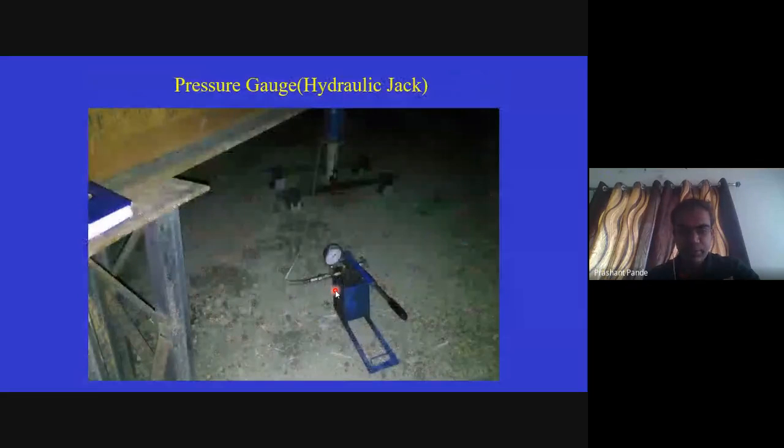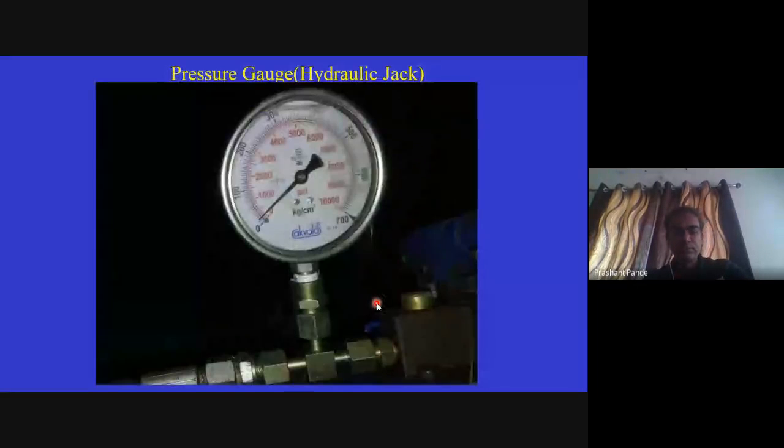See here, this is the arrangement for dial gauge and jack. From here, pressure increment will be given from this jack. These are the pressure gauge and hydraulic jack. These are the readings taken at time intervals of 1, 5, 10, 20, 30, 60. Dial gauge reading 1, dial gauge reading 2.